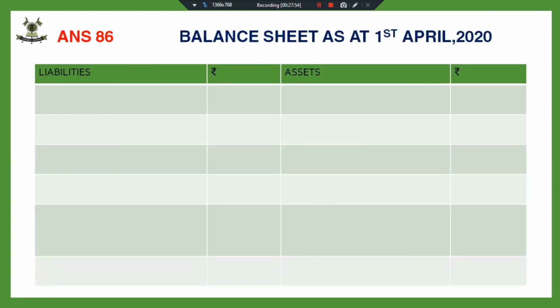So in the balance sheet, it should be bank account. I have not added and subtracted: 12,500 was brought in by one partner and 12,500 was withdrawn by another partner, so I have not shown that. I have just added capital and the premium for goodwill amount. That comes out to 38,000.